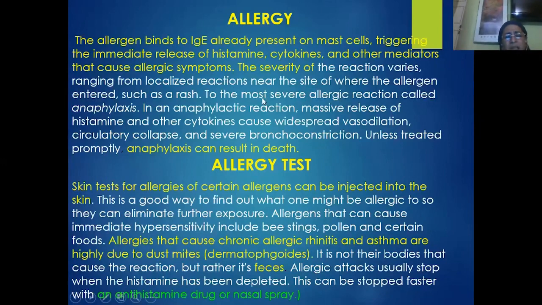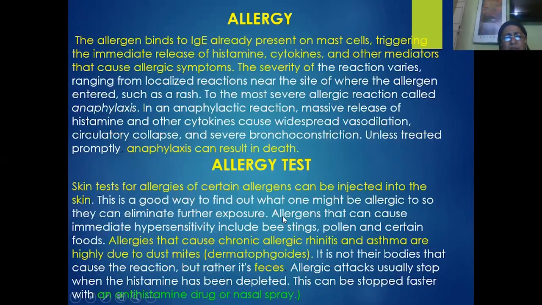So usual allergic diseases include the bronchitis and also the asthma. So to know whether the person is allergic to a particular chemical or an antibody or a particular food, usually a skin test is conducted, that is called allergy test. So in the allergy test, usually the allergens are injected into the skin in a small localized area to find out what one might be allergic to or not, so that the further exposure of the person to the same antibodies or allergens can be avoided.